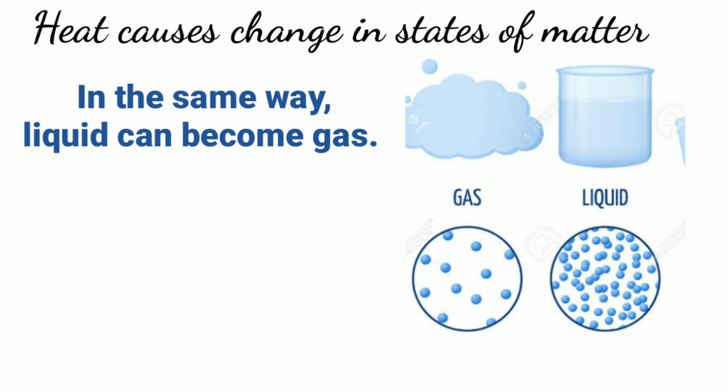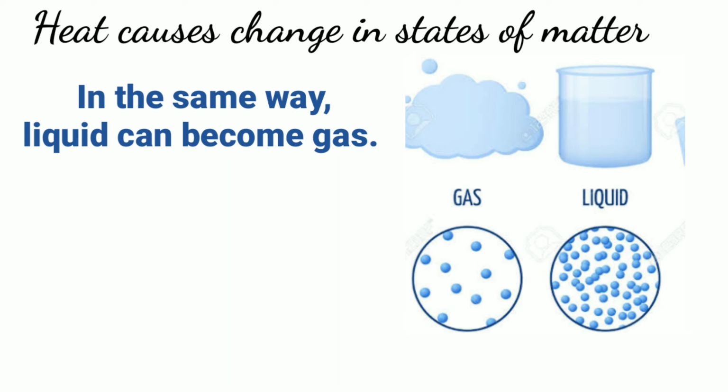They start escaping from the surface of the liquid, which leads to an increase in space between the molecules, and they start changing into gaseous state due to increase in their kinetic energy.